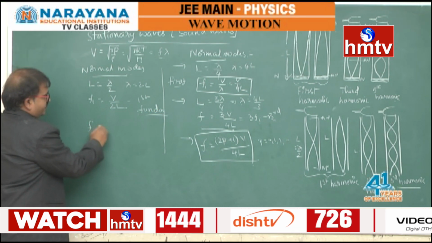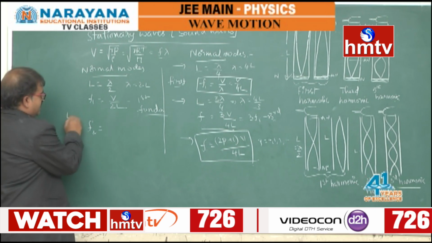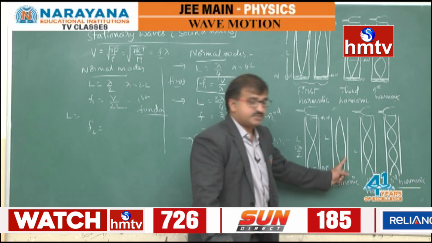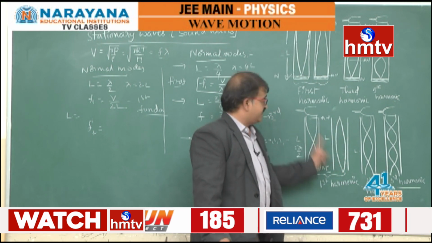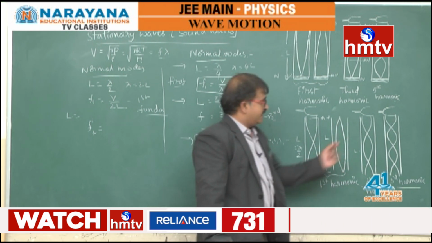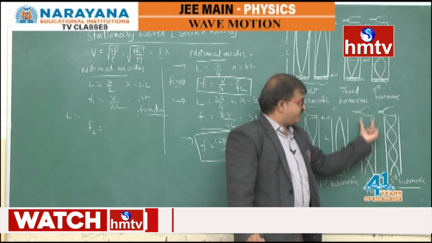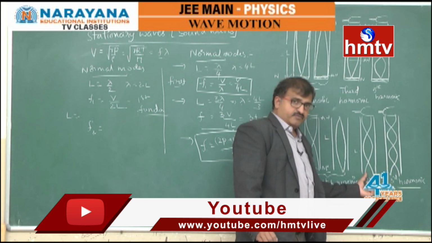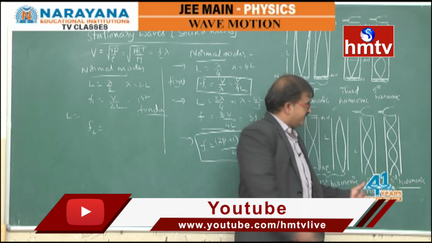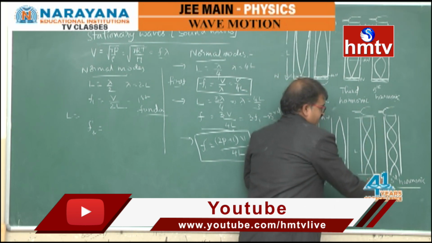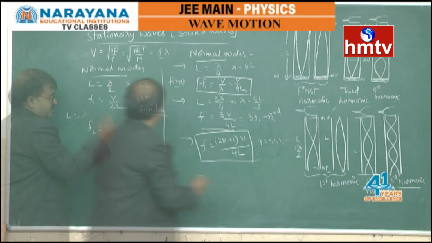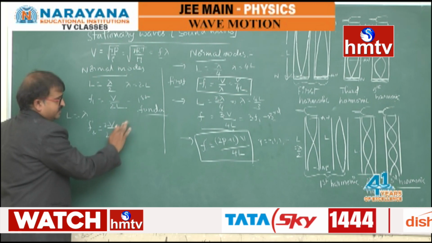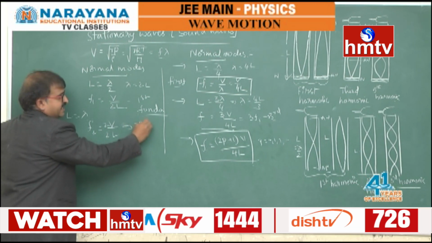Similarly, for F2, displacement is maximum at the ends, and from here to here the distance antinode to antinode is lambda. So the frequency is V by L, or 2V by 2L. This is the second harmonic.